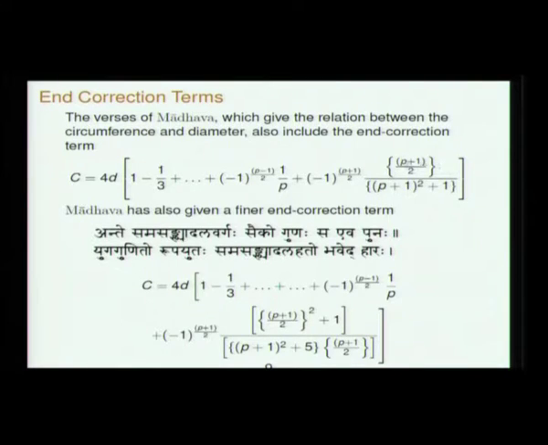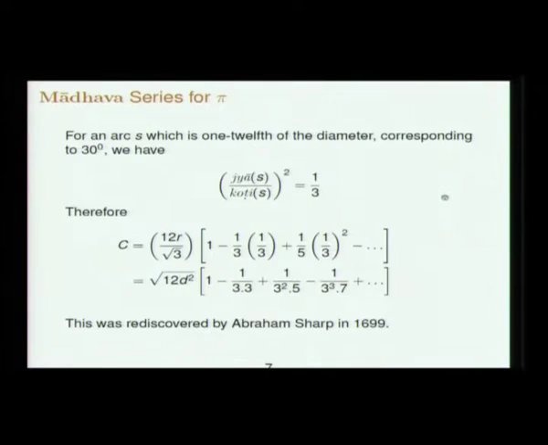The correction term proposed by Madhava is p plus 1 by 2 divided by p plus 1 whole square plus 1. Let us see from the verse.